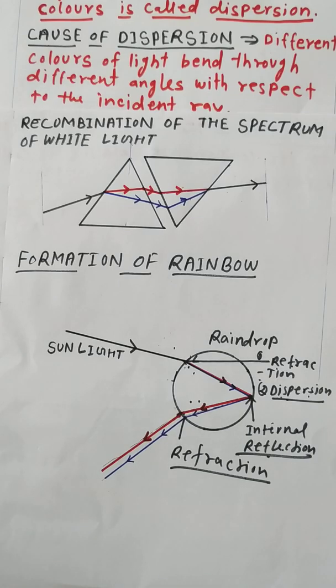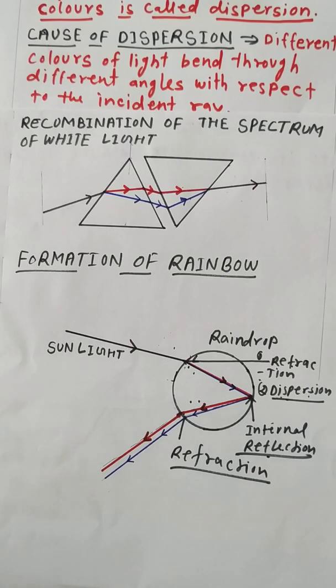We have to remember that it always forms in the direction opposite to the sun, and on a sunny day it can also form if you look at a waterfall. If any droplets of water act like a prism, dispersion of light takes place and we are able to see the formation of a rainbow.